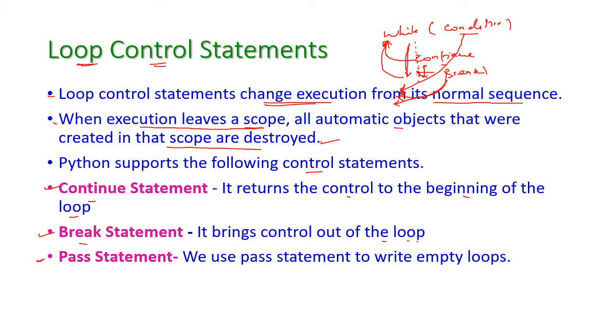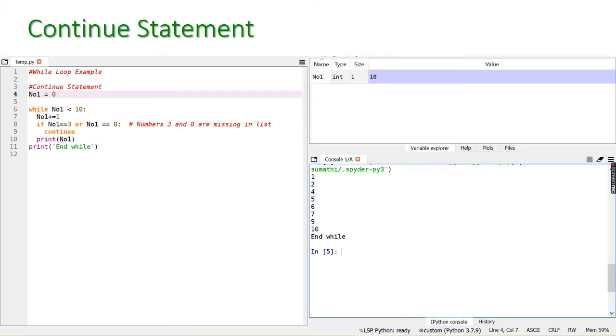And what is the purpose of the pass statement? This is used to write empty loops. The loop will run continuously until the condition is satisfied, without any purpose. We can execute this looping statement, and for that purpose we can use the pass. So let us see an example for all these control statements. First, we will see the continue statement. How are we going to use this continue statement in our while loop?